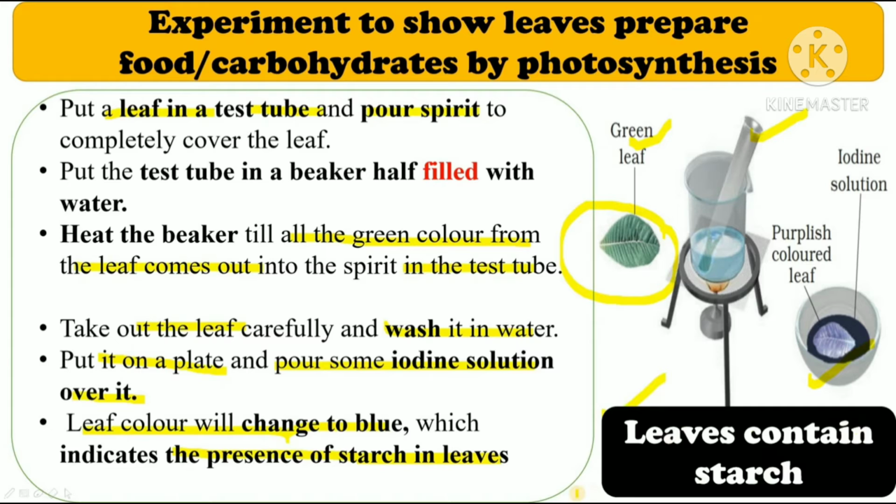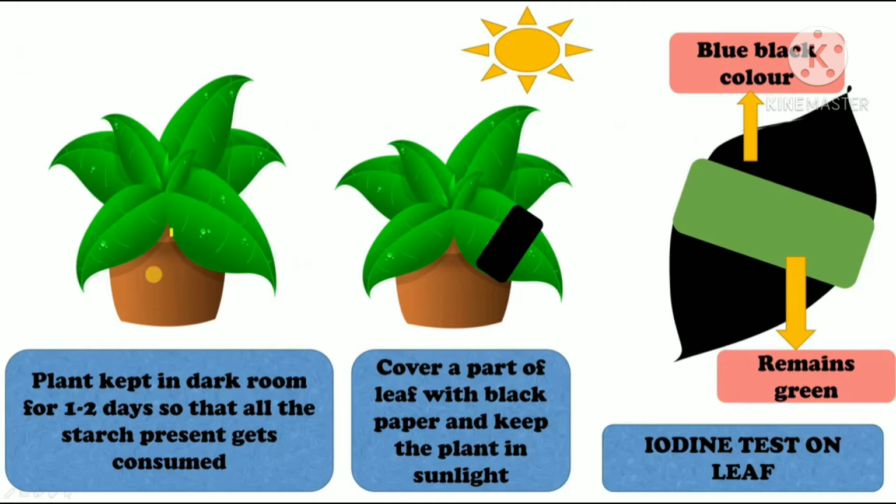Now we will try to prove that leaves also carry out photosynthesis. Because this experiment proves that leaves contain starch, but this doesn't prove that this starch was prepared by the leaves only, right? So now we will try to prove that it is the leaves that perform photosynthesis or prepare carbohydrates, right? For this, you have to take a plant and keep this plant in a dark room for 1 or 2 days so that all the starch which is present in it gets consumed, alright?